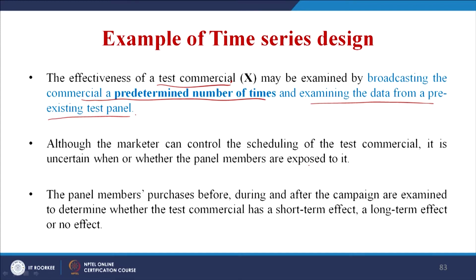You are showing it, but how do you ensure that your test unit is actually looking at your advertisement, or maybe at that particular time he has gone somewhere outside because he is doing some other work. So, in such conditions we do not have a control, okay. But then we have to live with it, that is the reality.